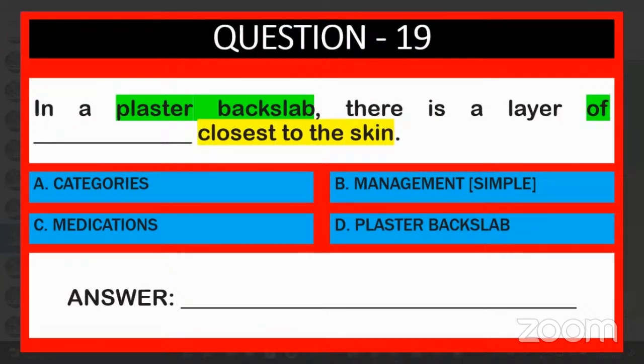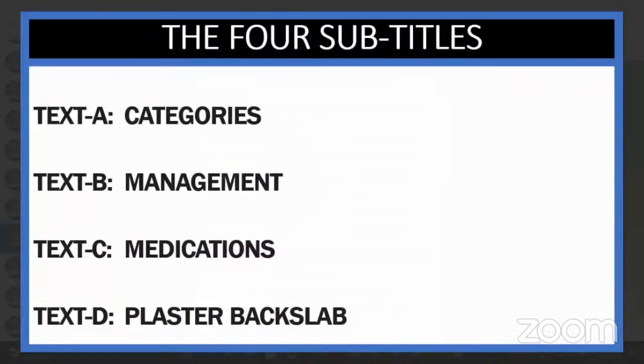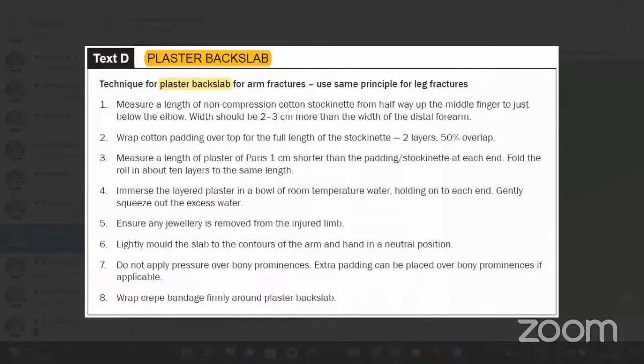Next, 19th. In a plaster backslab, there is a layer of dash closest to the skin. Where will you get this one? A, B, C, D. D, plaster backslab. Closest to the skin, what is the layer?